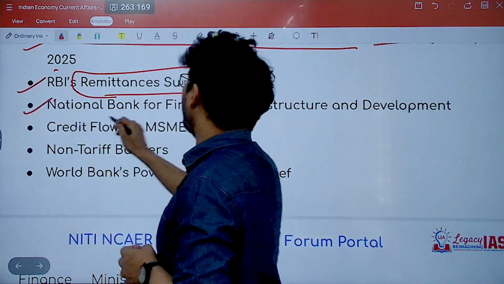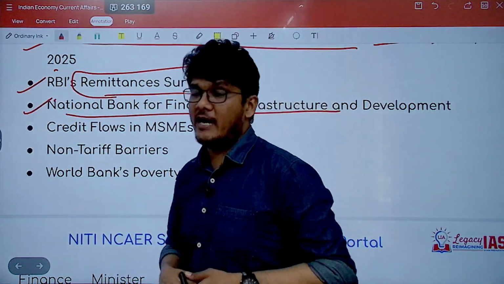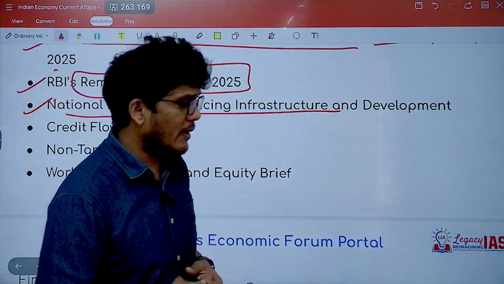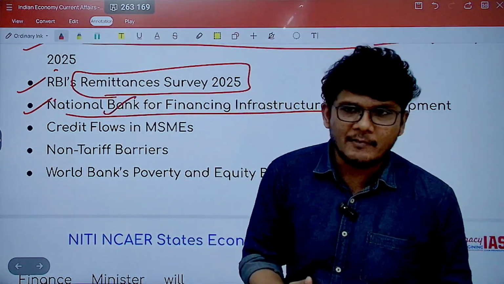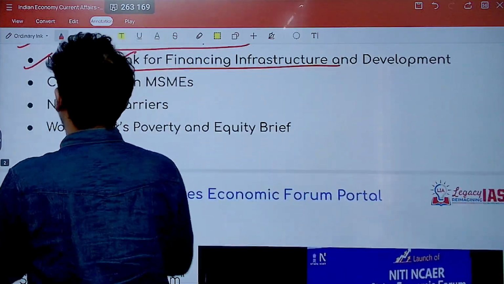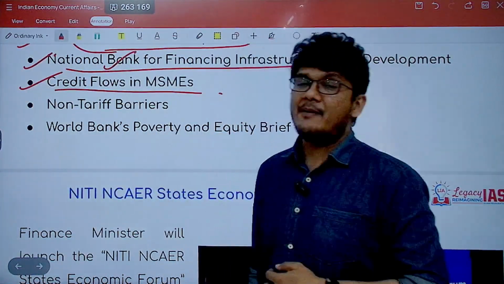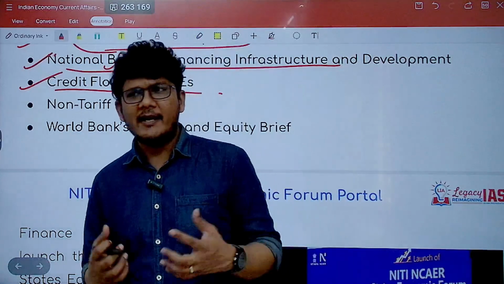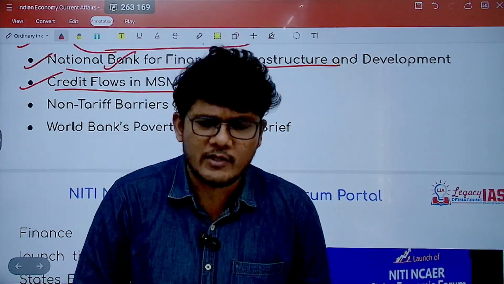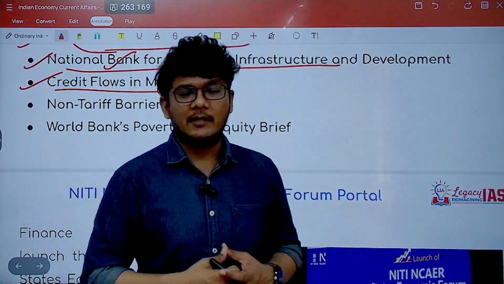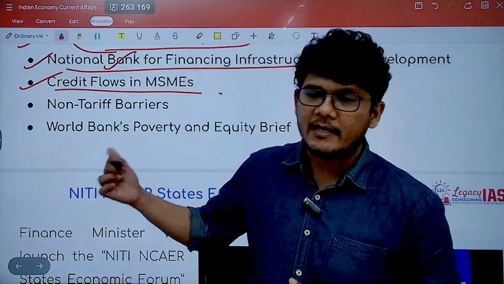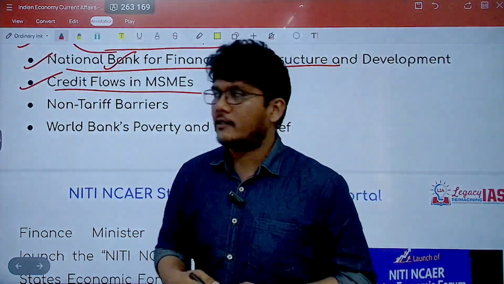Then we'll see the National Bank for Financing Infrastructure and Development. It has signed a memorandum of understanding with the New Development Bank. So what is this? What is New Development Bank? So on and so forth is what we are going to discuss. Then the credit flows in MSMEs. So the credit flow has always been an issue with respect to MSMEs. So we will see how much is the gap and what are the schemes, etc., that are in the MSME sector to cover this gap.